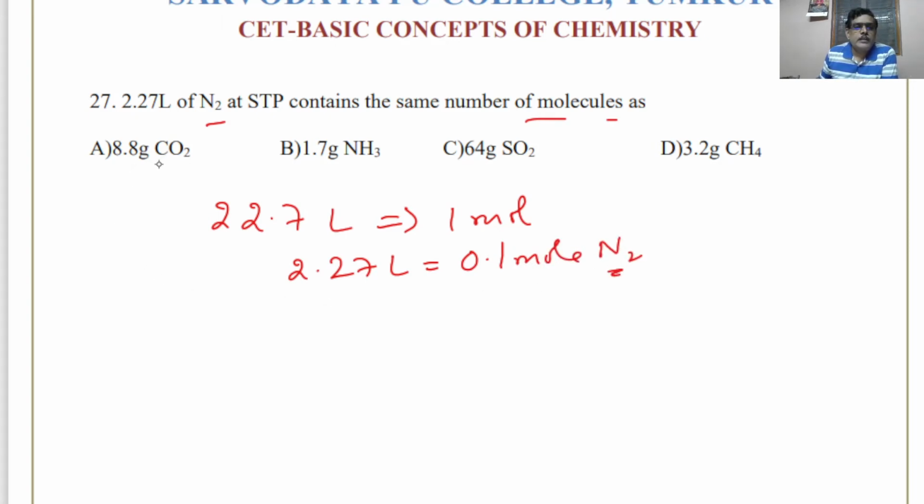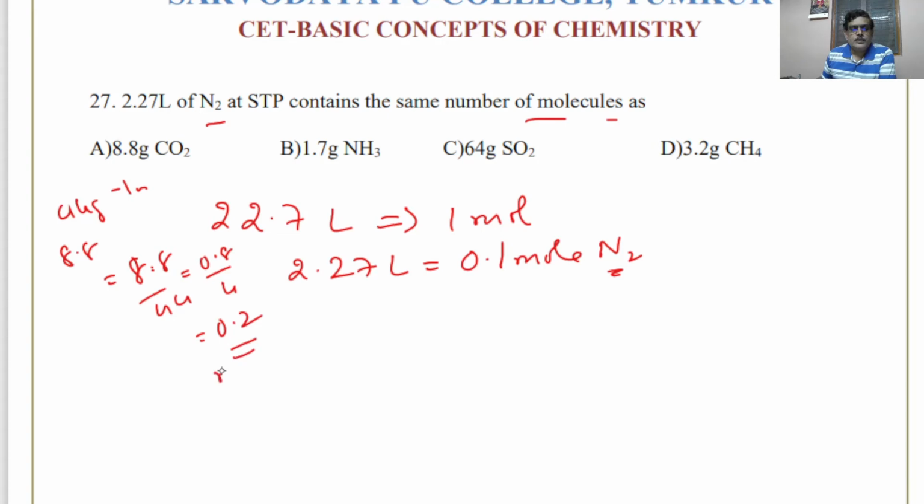So 8.8 gram of CO2 is given. See, 44 gram is 1 mole. 8.8 means it will be 8.8 divided by 44. So it is 0.8 divided by 4, that comes to 0.2. So first one is 0.2 mole.